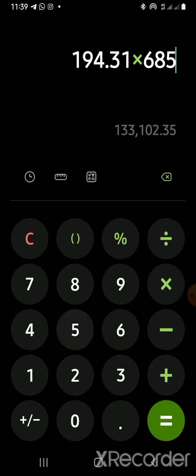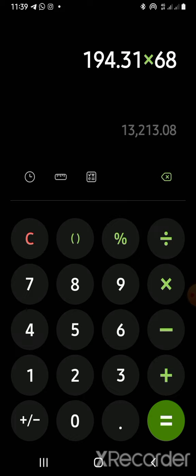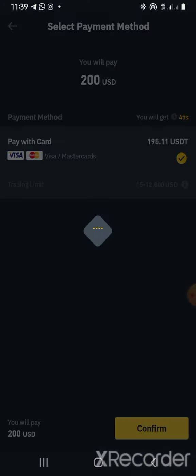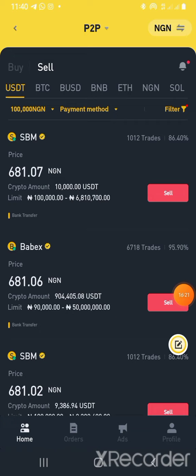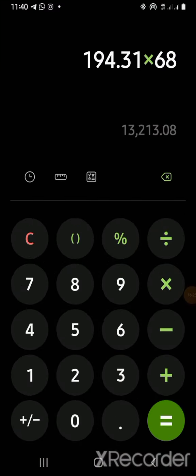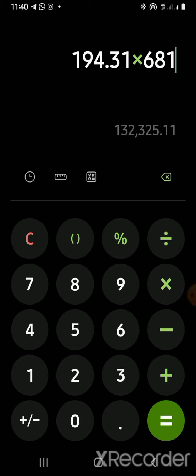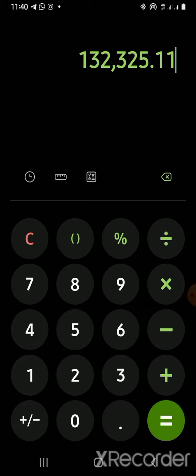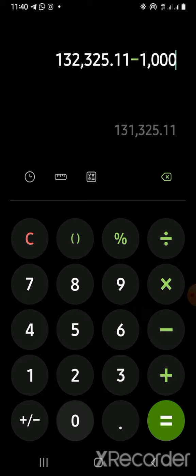Let me see. You can see the exchange rate is about 681. So at 681, that means I'm making a profit of 32,000 using 100,000 naira as capital for this arbitrage.